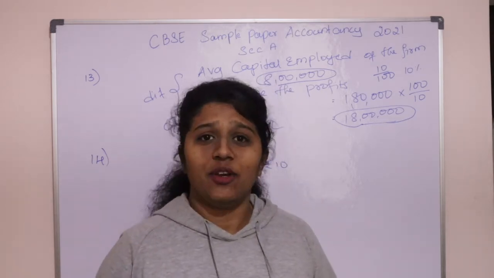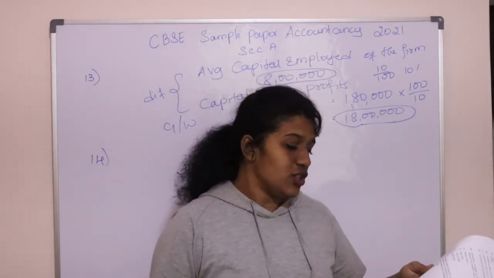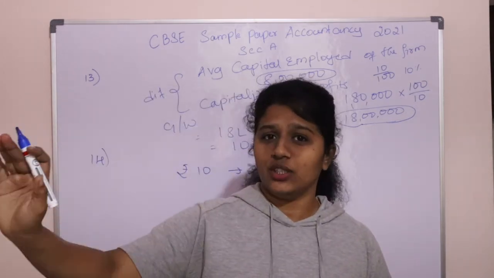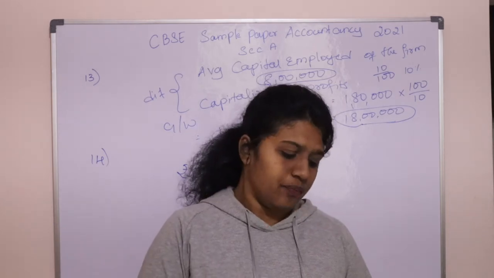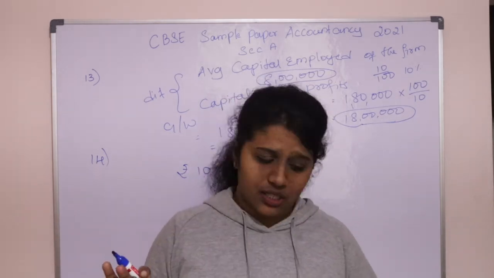Discount on shares can be offered only for a few shares. What are those? Let us see. So in the options, issue to the vendors. When you are issuing to the vendors, he is an outside party, you cannot offer a discount. Vendor means seller. Then issue to public. When you are offering to the general public, you cannot offer a discount.